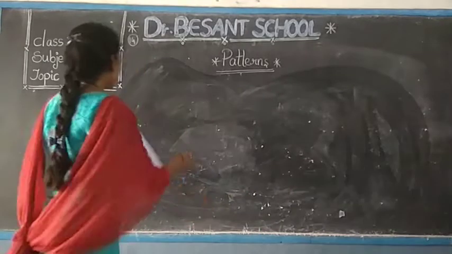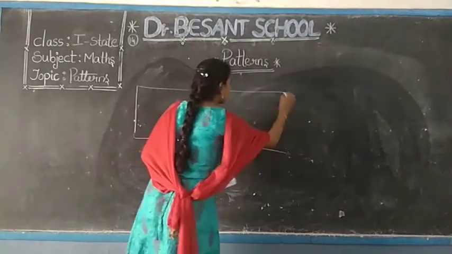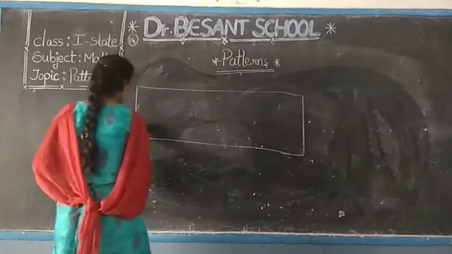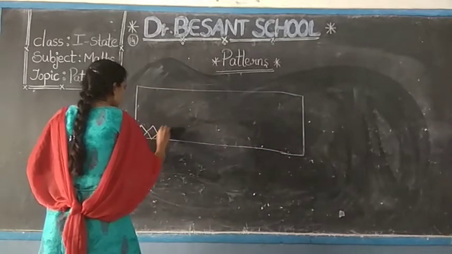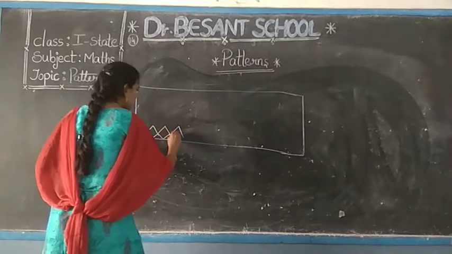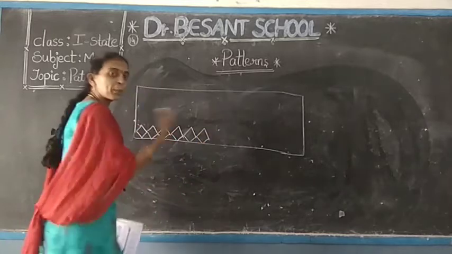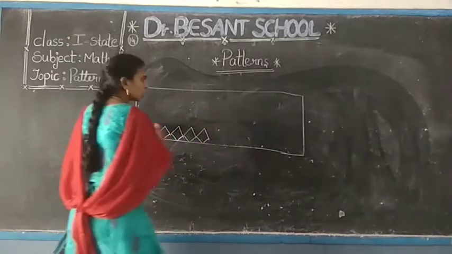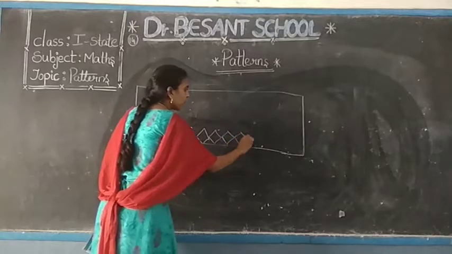See, the saree will be like this only. At the border, that means at the end here, you will observe some shapes, some designs here. So this is nothing but a pattern. He has followed some designs. That means he has repeated the shape over all the saree. So there we find the pattern.